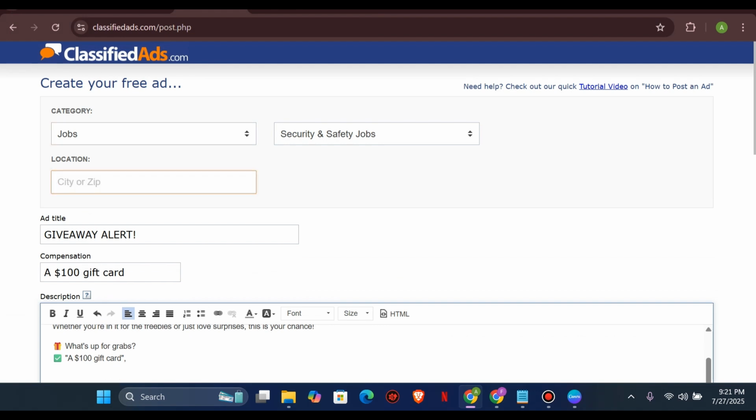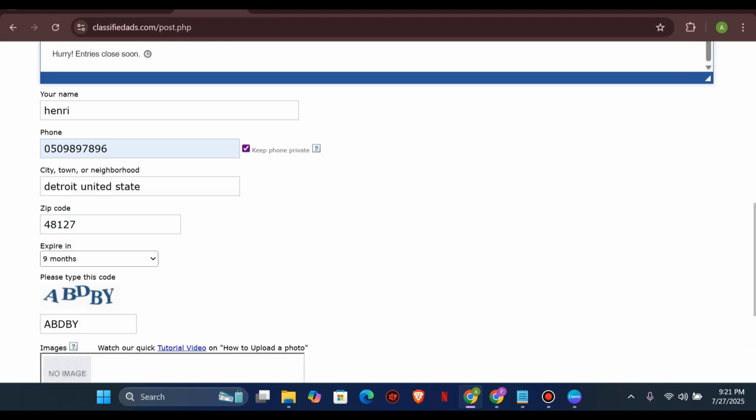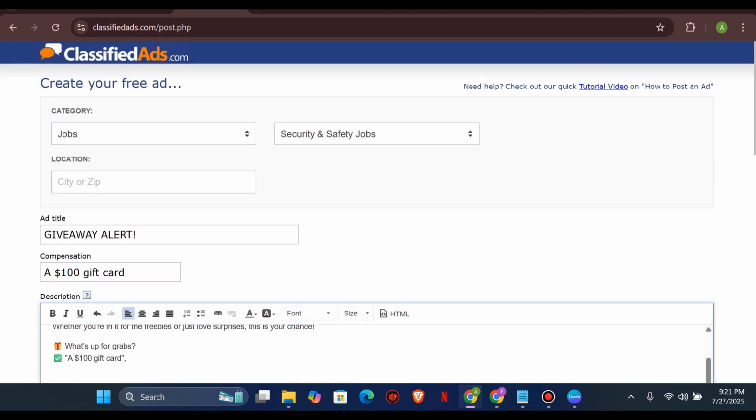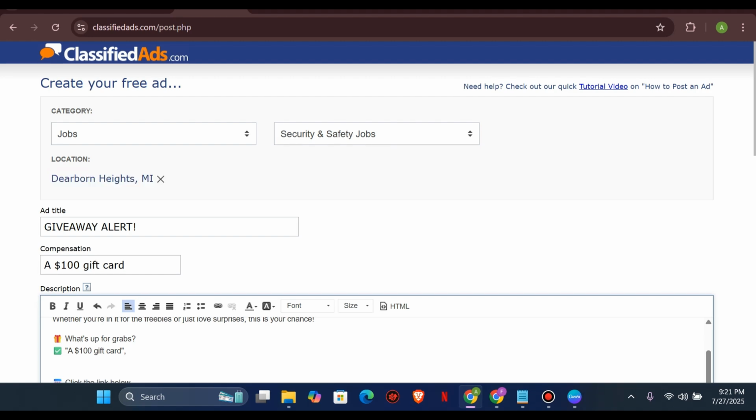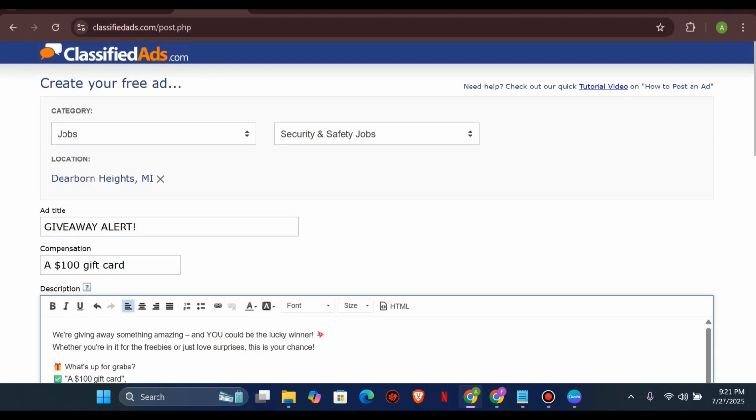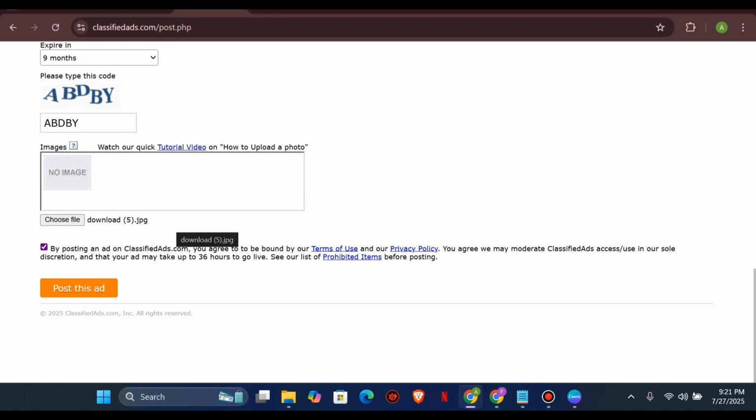So here it says location. That means we left this place empty. Location is going to be the zip code. So let me copy this zip code here and send it to this section. This means this zip code is Michigan, Detroit. I would like to select it, which is being shown here. The next thing I'm going to do is click on post this ad.